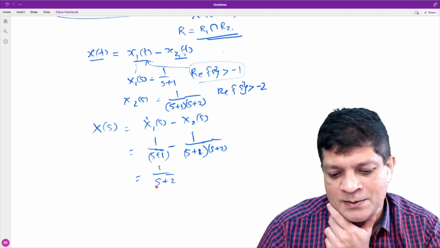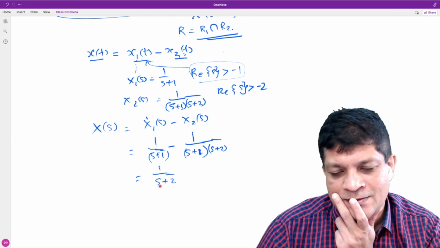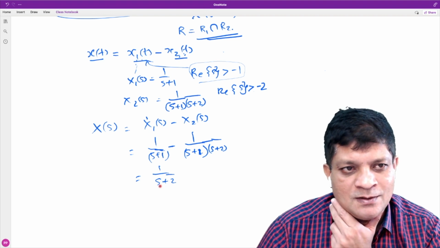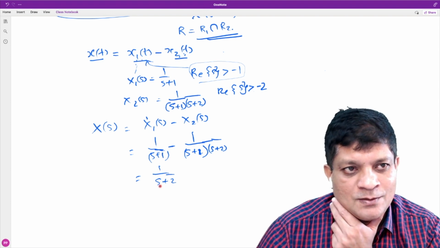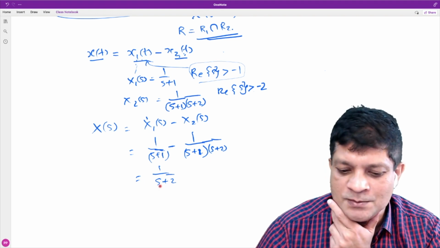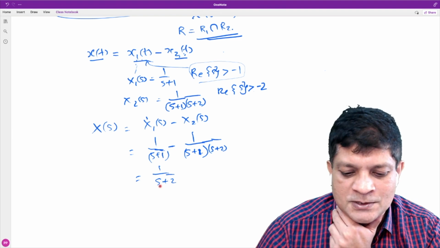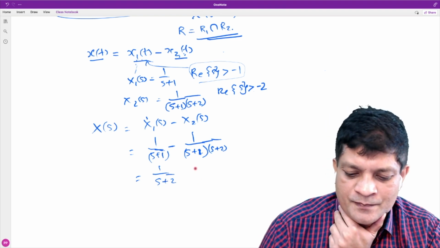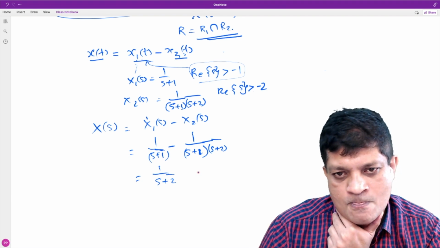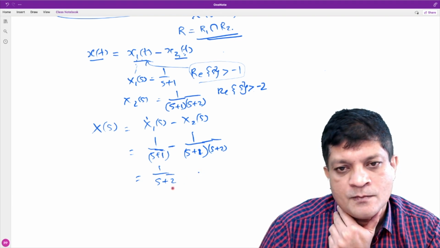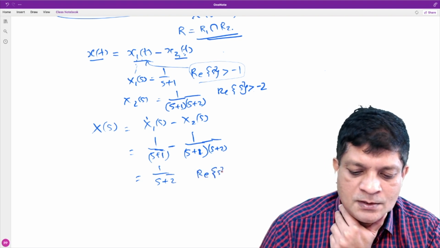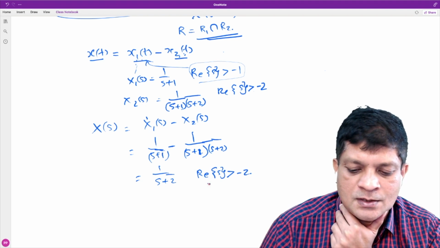No, sir. It must be a right-sided signal. Then what is the possible ROC? There is one pole at minus 2, so the ROC must be real part of s greater than minus 2.